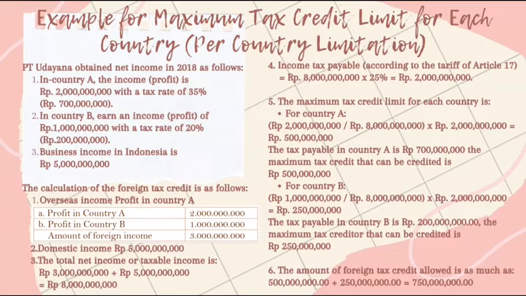For country B, 1 billion divided by 8 billion times 2 billion equals 250 million rupiah. The tax payable in country B is 200 million rupiah. The maximum tax credit that can be credited is 250 million rupiah. The amount of foreign tax credit allowed is 500 million plus 250 million equals 750 million rupiah.